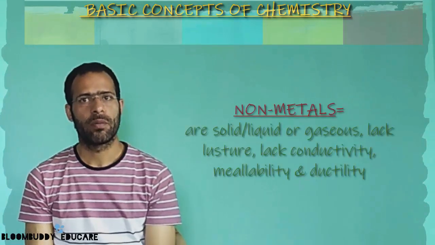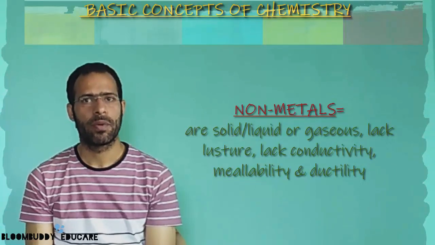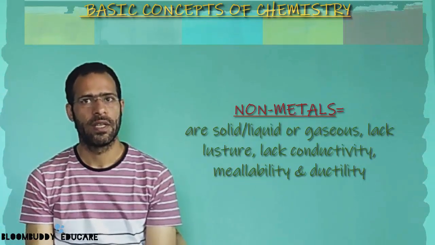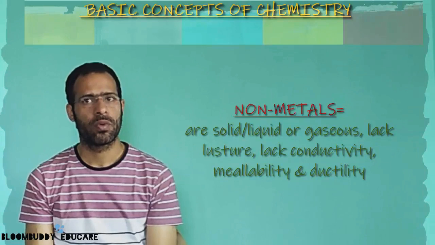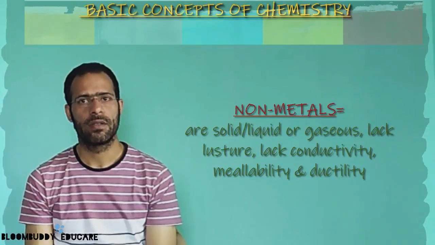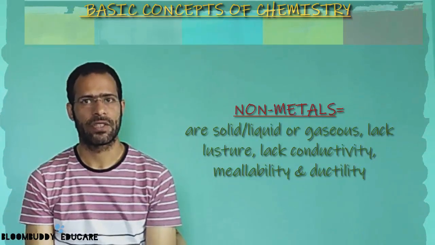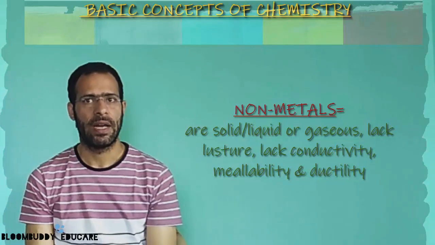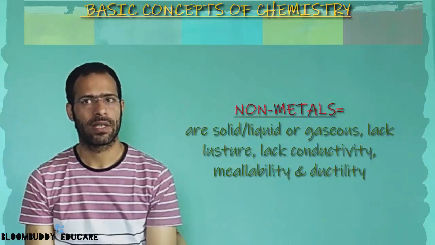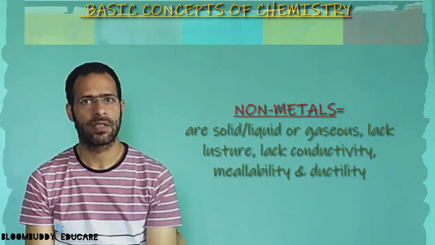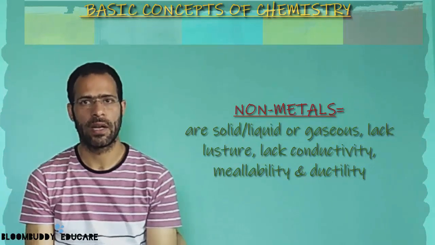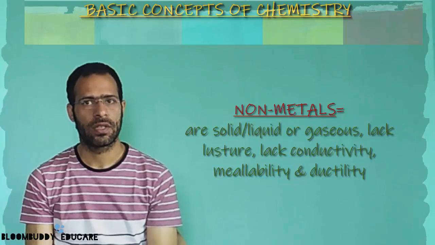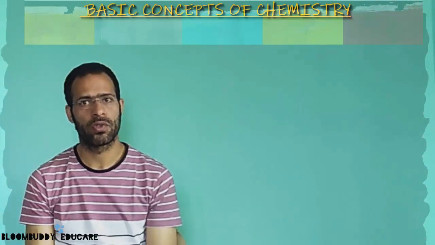Now, non-metals. What are the non-metals? Non-metals are the elements with properties opposite to those of the metals. They are found in all the states of matter, so they can be solids, liquids, or gases. They do not possess luster, and they are poor conductors of electricity and heat. They are also not malleable, and they are not ductile. If someone asks you to give examples of non-metals, you can say hydrogen gas is a non-metal, oxygen gas is a non-metal, nitrogen is a non-metal, and sulfur, which is in solid form, is also a non-metal.